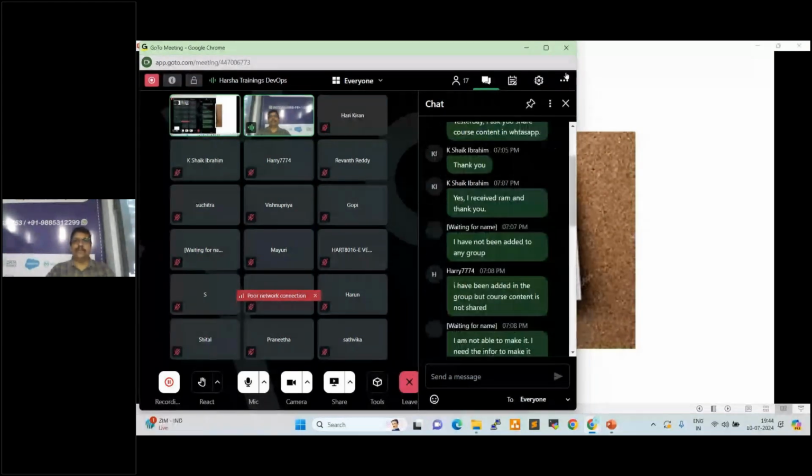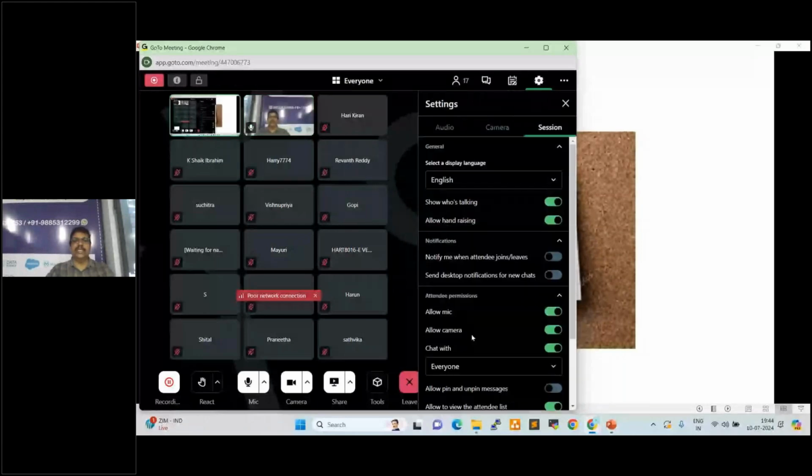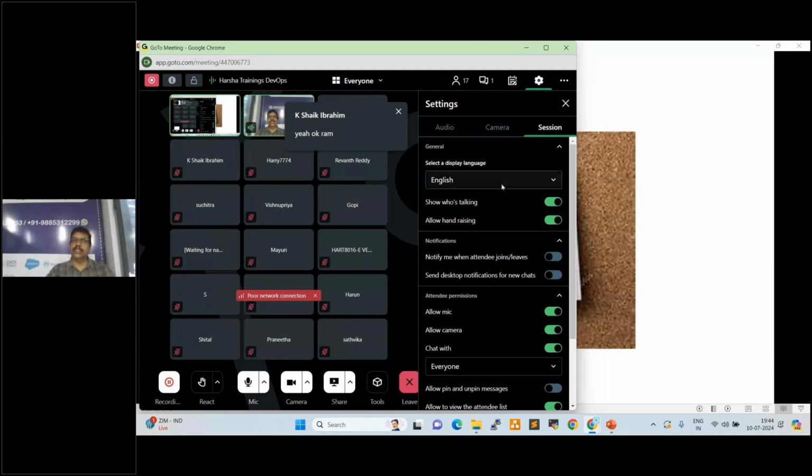I'll show you the course content now. So IP address and subnet mask I showed you, right? IP address, subnet mask, gateway. The subnet mask is a specific address. We'll see that practically.